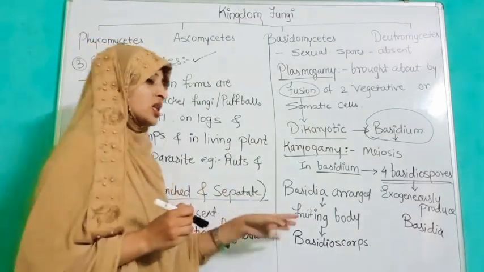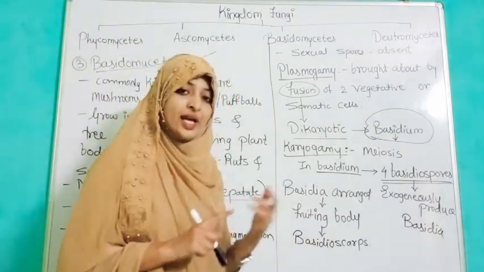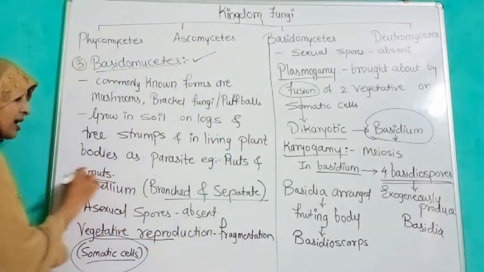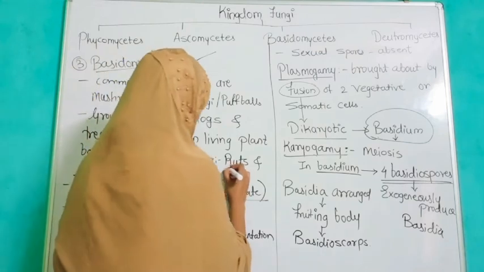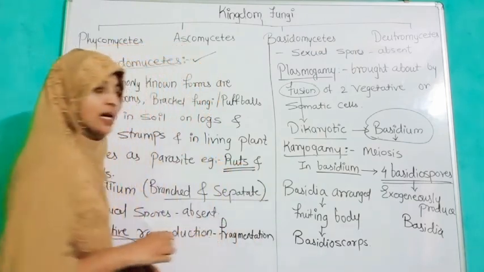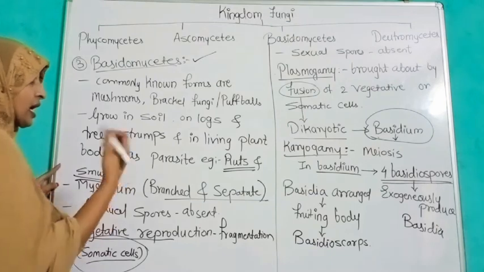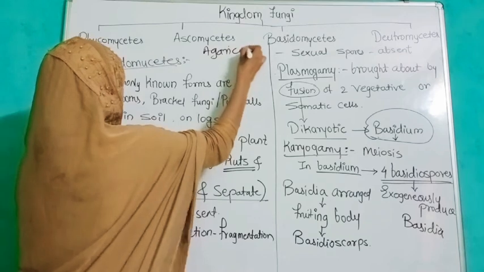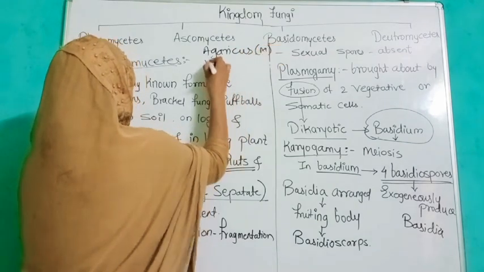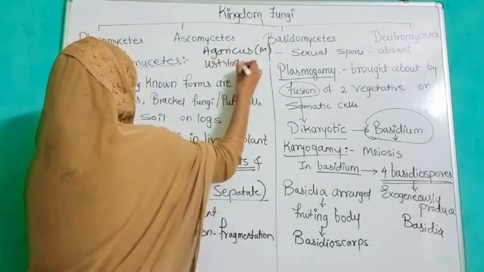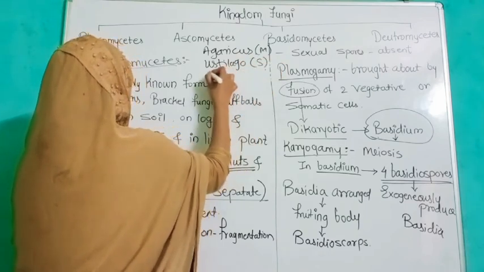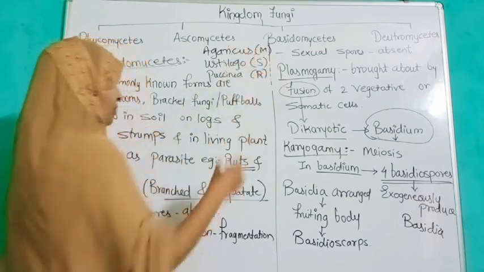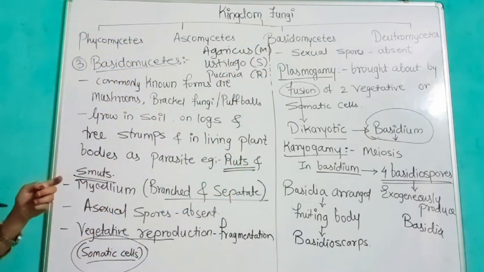Next, examples of this: Agaricus as a mushroom, Ustilago as a smut, and Puccinia as a rust. So Agaricus is a mushroom, Ustilago is a smut, and Puccinia is a rust. So this was about the Basidiomycetes.